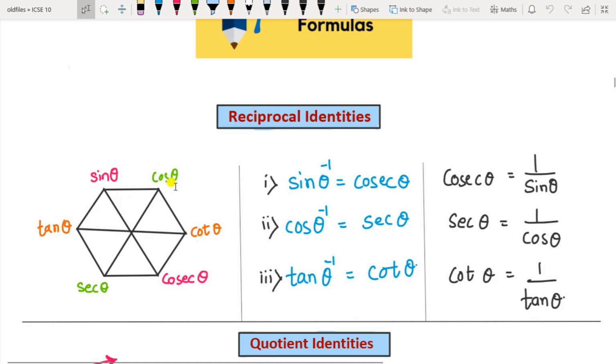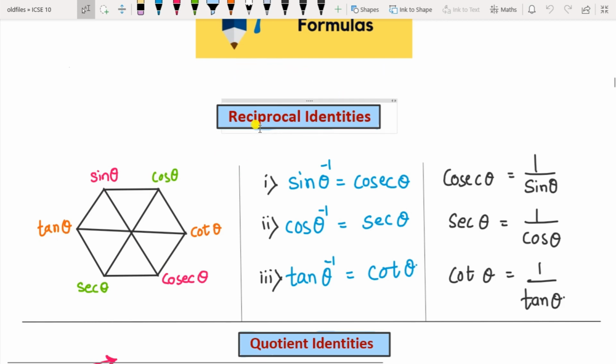If you don't remember where what function should be written, see that on the right hand side there are 3 C's and on the left hand side there are 2 S's and T in between. So write like this. These are confirmed places. Here only you should write the particular function. So this is sine, cos, cot, cosec, sec, tan. Okay, so the first one here is identities. These are also called the trigonometrical identities.